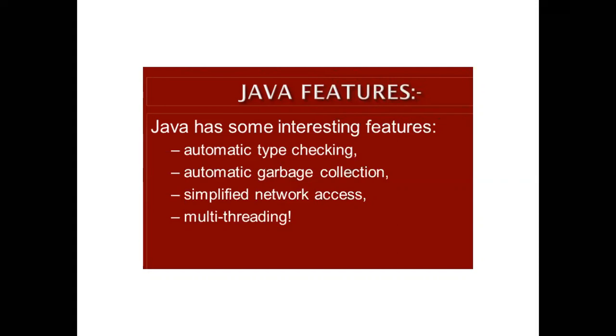Another is automatic garbage collection. If we write extra keywords, or we define identifiers or variables which we are not using in the program, we have declared them but are not using them.